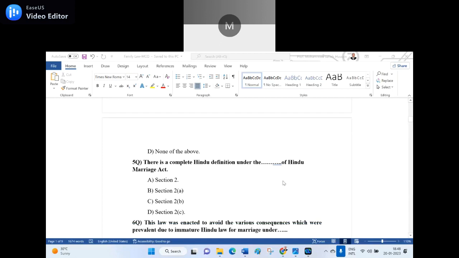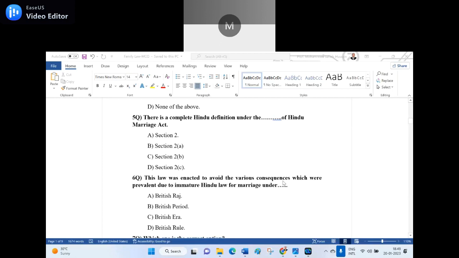The sixth question goes in this manner. This law was enacted to avoid the various consequences which were prevalent due to the immature Hindu law for marriage under dash. Option A, British Raj. Option B, British period. C, British era. D, British rule. D is the right answer, sir. British rule is the right answer for the sixth question.